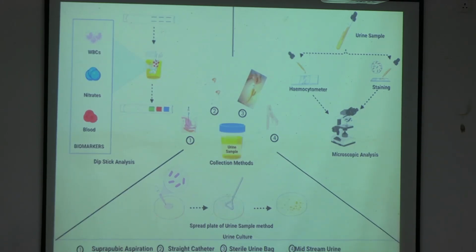Then you do the dipstick test, where you will find whether WBCs, nitrite, blood are showing. Then you do the microscopic analysis, that is staining, or you may do a wet mount preparation. So this is what we do for the conventional method. After this, we do the biochemical tests to identify the bacteria, and the AST.